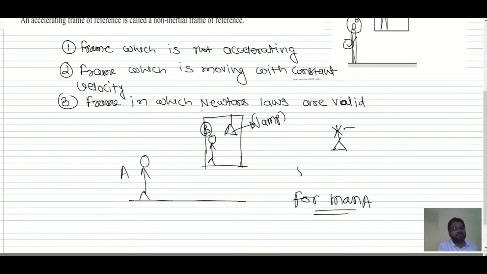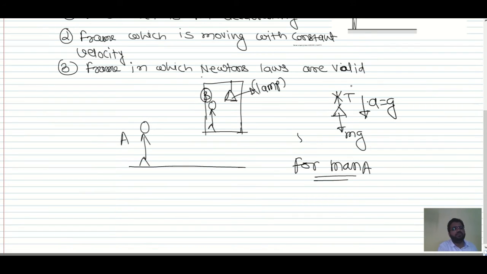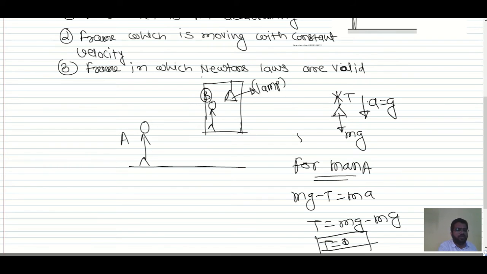So tension is acting in the upward direction, then mg is acting in the downward direction, and this is in free fall. So acceleration a is equal to g. For this man, if you wanted to calculate the tension, we have mg minus T is equal to mass into acceleration a. So T is mg minus m into a, where a is g. We'll get tension equal to 0 Newton. Okay, so this is with respect to man A.